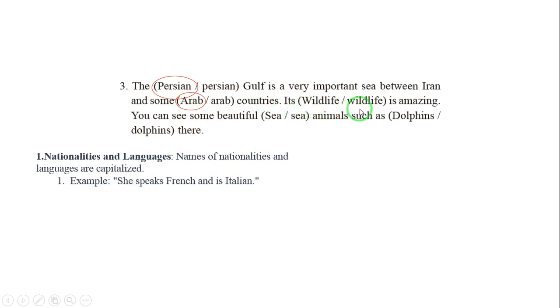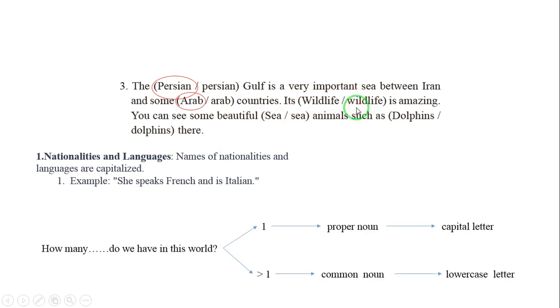Its wildlife. How many wildlife do we have in this world? Obviously more than one, so it's a common noun and we need a lowercase letter. Its wildlife is amazing. You can see some beautiful sea animals. How many seas do we have in this world? More than one, common noun, lowercase letter, sea. Such as dolphins. How many dolphins do we have in this world? More than one, common noun, lowercase letter.